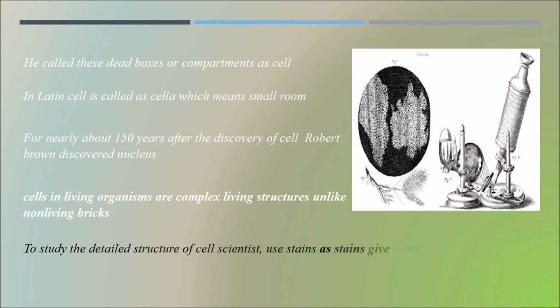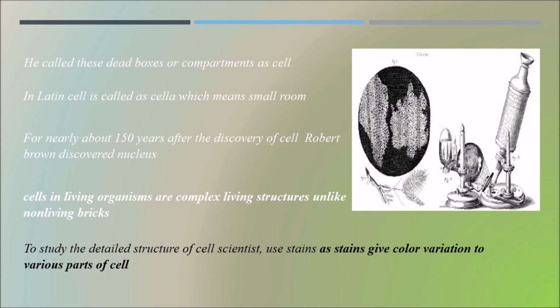In order to study the detailed structure of the cell, scientists use stains.